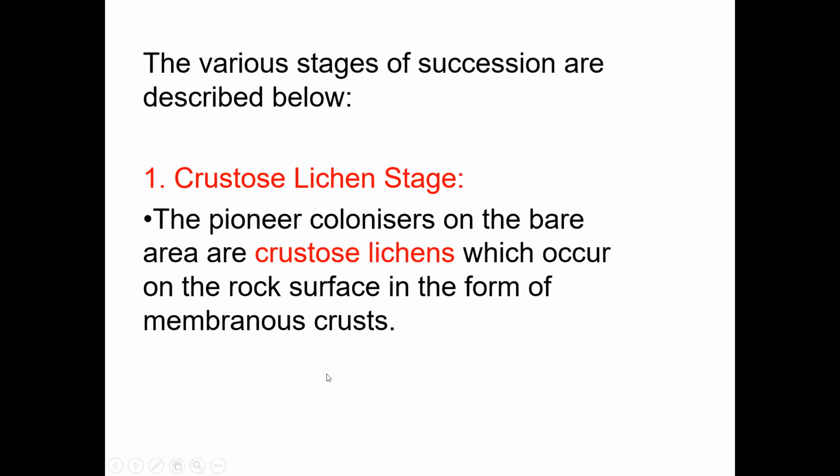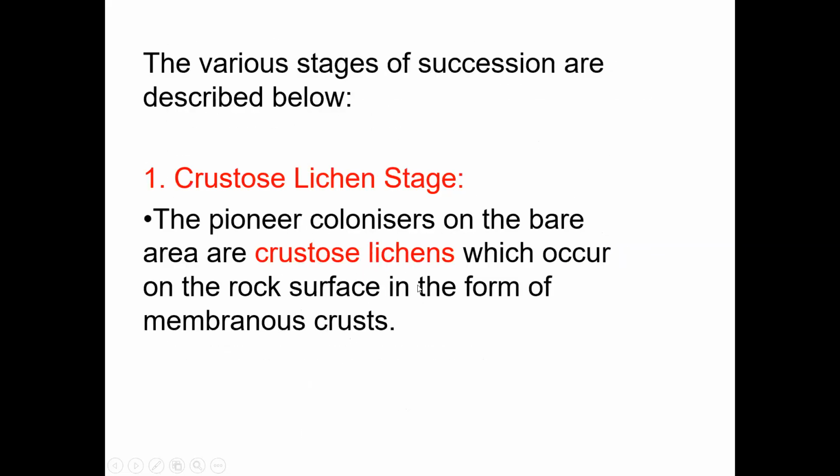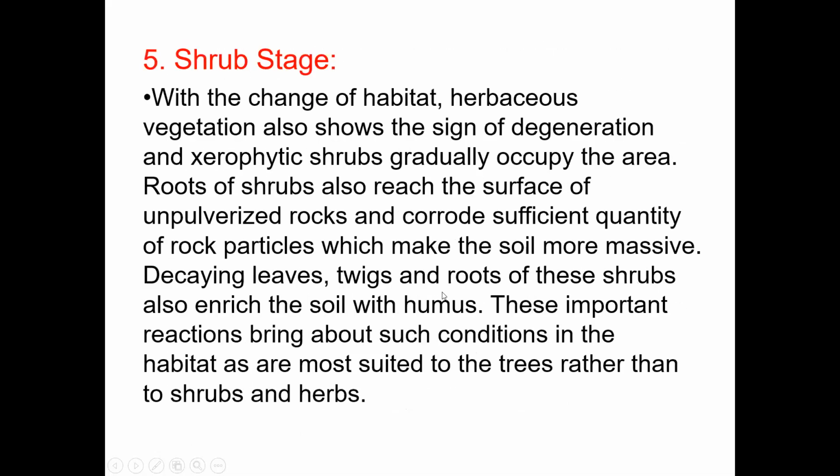The main stages in xerarch are: first, the crustose lichen stage; second, the foliose lichen stage; third, the moss stage; fourth, the herb stage; fifth, the shrub stage; sixth, the xerophytic trees stage; and last, the forest stage. They will ask what the pioneer stage in xerarch succession is, or ask you to frame the order of these stages. Crustose first, then foliose, moss, herb, shrub, xerophytic trees, and the final one is the forest. So this is about the ecological succession of hydrarch and xerarch.